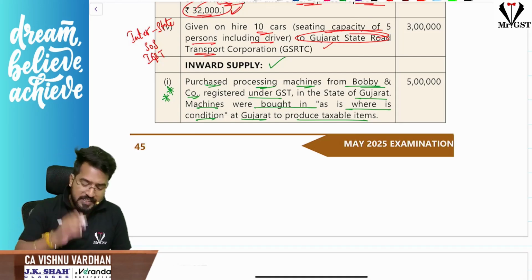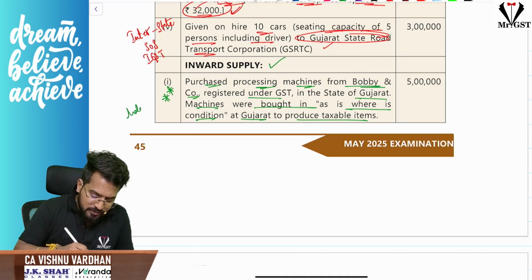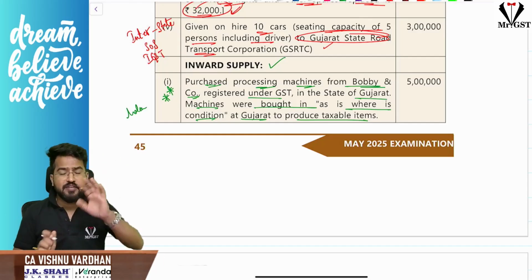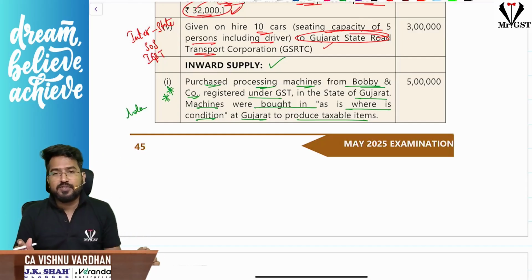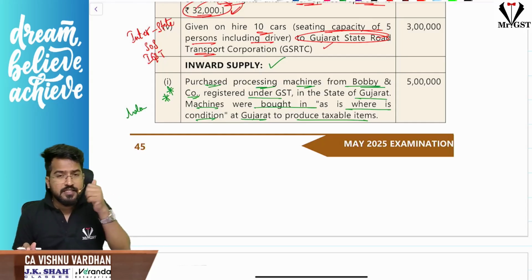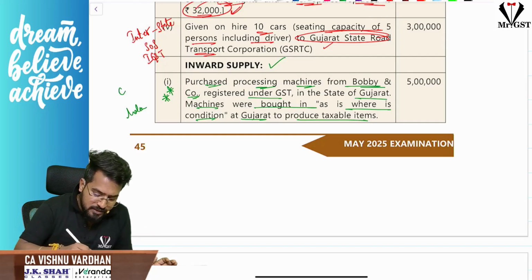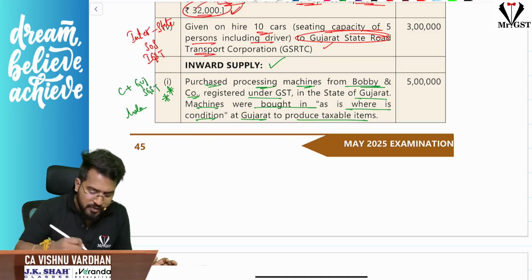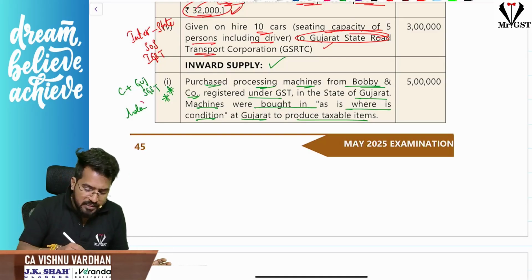You have purchased machinery. You are in Maharashtra. You purchased this machinery from Gujarat, and the machinery is also going to stay in Gujarat. So movement of goods is not involved. Place of supply is also Gujarat. Supplier is in Gujarat, place of supply is in Gujarat. He will charge CGST plus Gujarat state GST, but you are registered in Maharashtra.